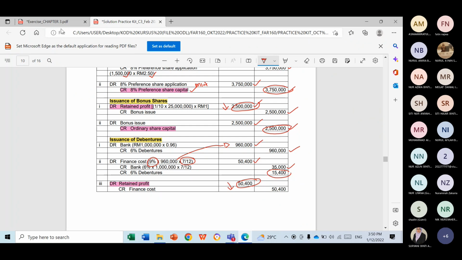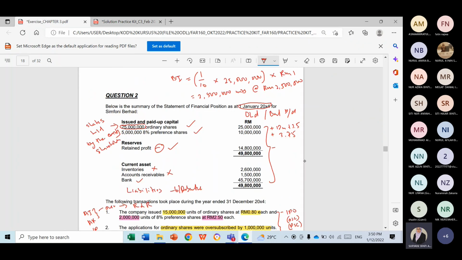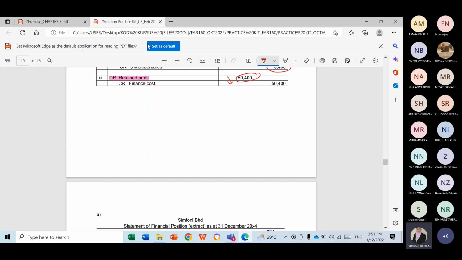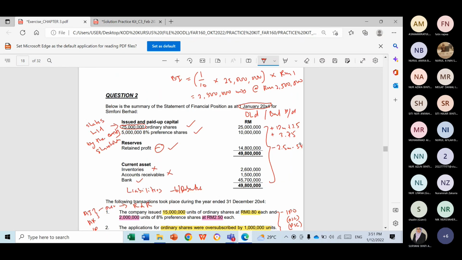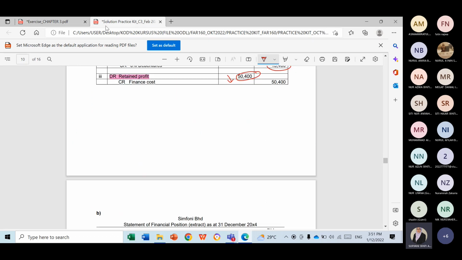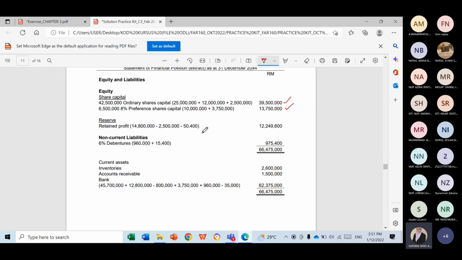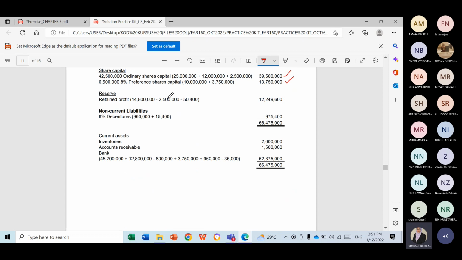Minus 2,500,000, minus 400,000, and minus 50.4K. Let us look at the working here. Minus this one. So you will get this value.